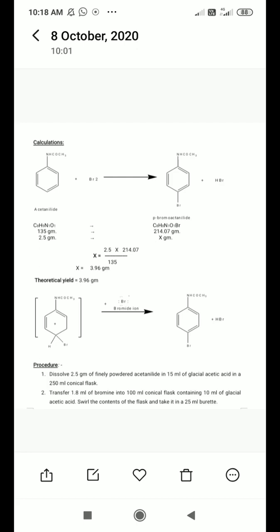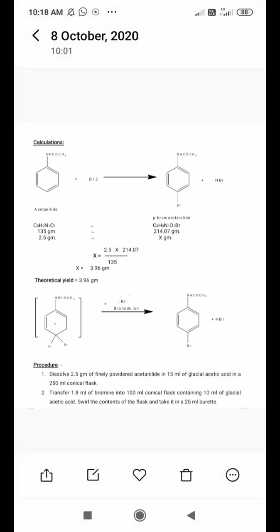Now how to calculate the theoretical yield? The molecular weight of acetanilide is 135 gram, and 135 gram of acetanilide is equivalent to 214.07 gram of para-bromoacetanilide, the molecular weight of para-bromoacetanilide.